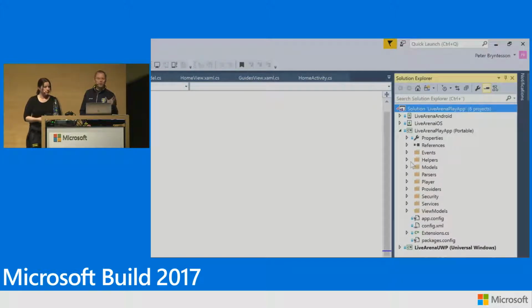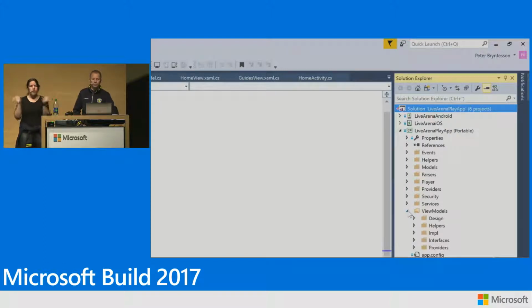Here we have all the models from the backend. We have services so we can access the API. There's a lot of video-related stuff, parsing bit rates, DRM, and stuff like that. This was all done by Librarina. So what we added was the view models. So everything else was shared already.